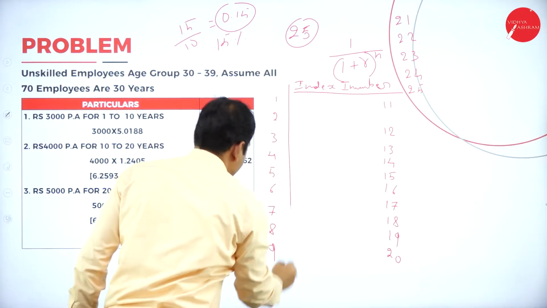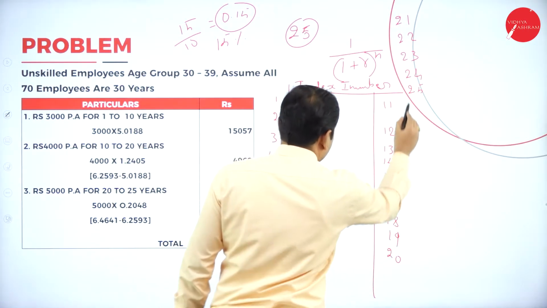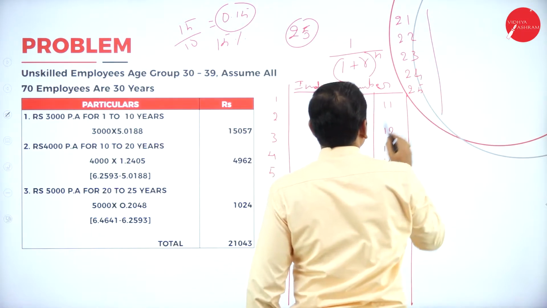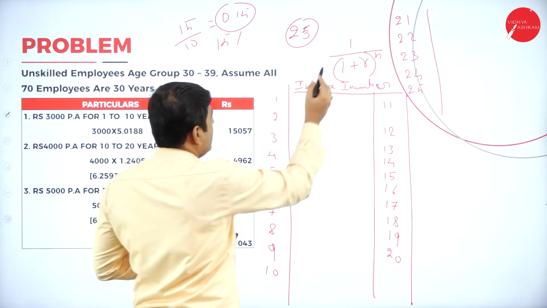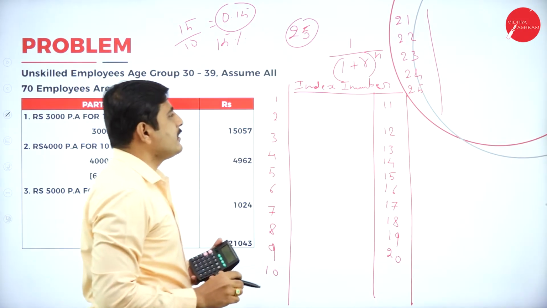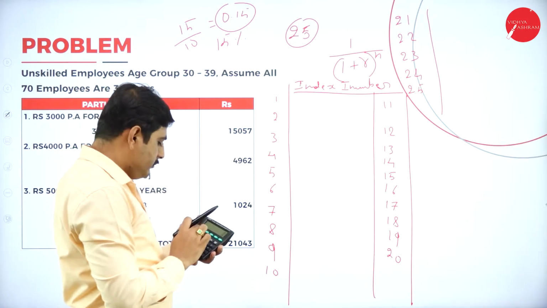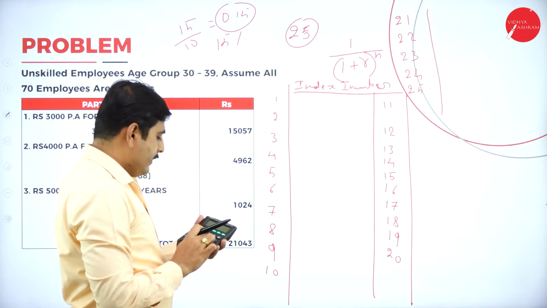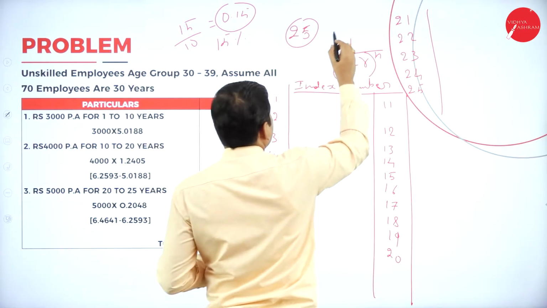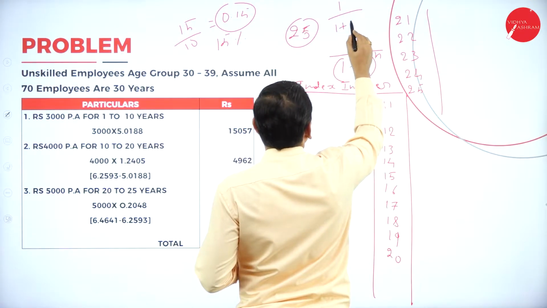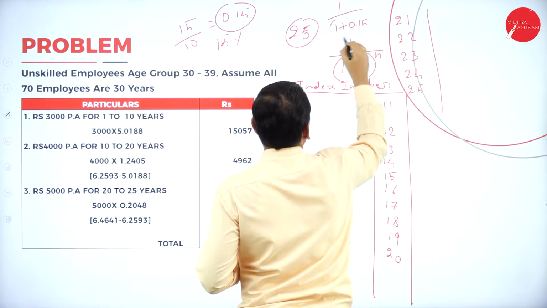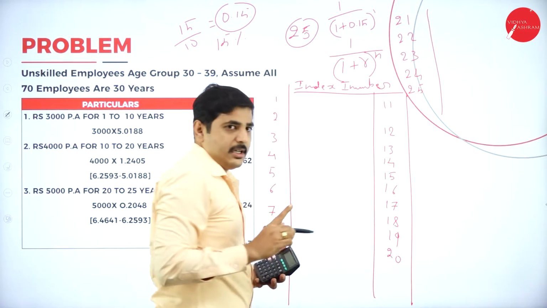So these are all years. Now let's calculate the index number. What is our formula? 1 divided by 1 plus R whole to the power of n. So 1 divided by 1 plus 0.15 whole to the power of 1 for the first year.